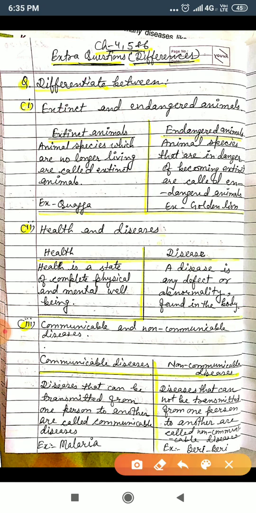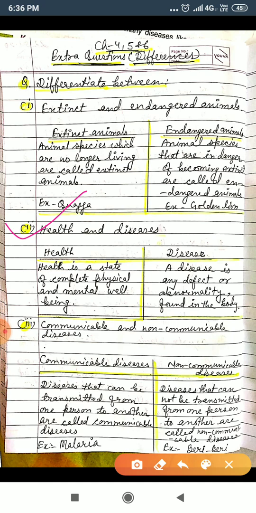Now move to the second question: write the differences between health and disease. How will you write? You will make two columns like this as I have made, and then you will write the answer. In health, what will you write? You will write: health is a state of complete physical and mental well-being. And in disease, what will you write?